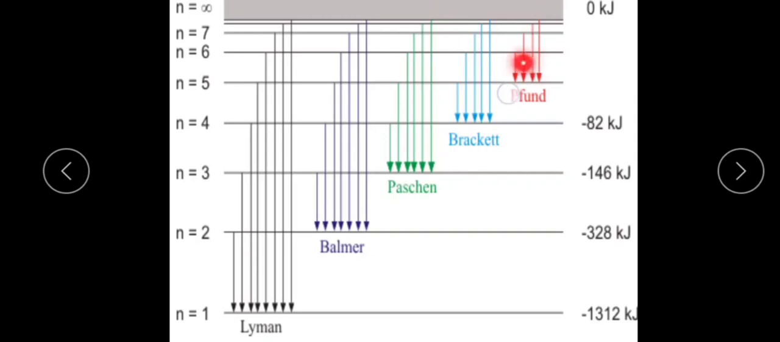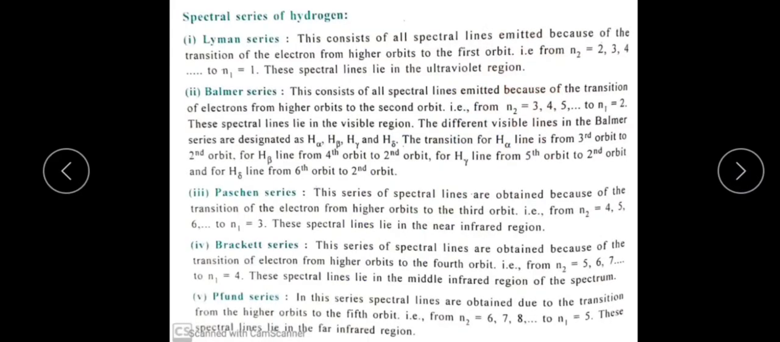The last one is the Pfund series. In this series, spectral lines are obtained due to the transition of an electron from higher orbits to the fifth orbit. That is, n2 values are 6th, 7th, 8th, and so on, and then the n1 value is equal to 5. And these are some of the spectral series of the hydrogen atom.